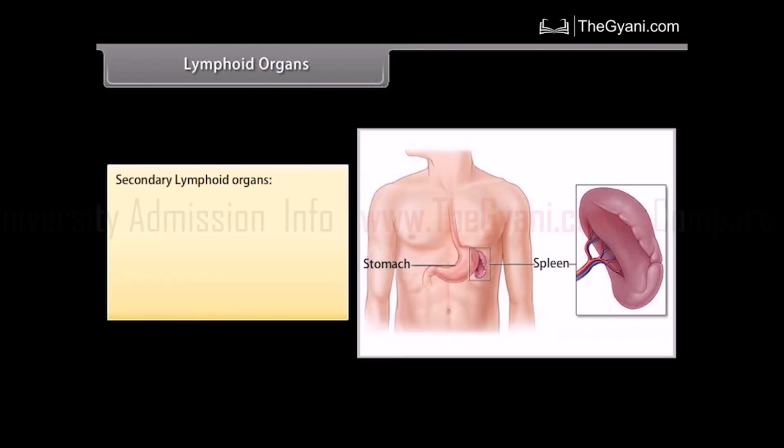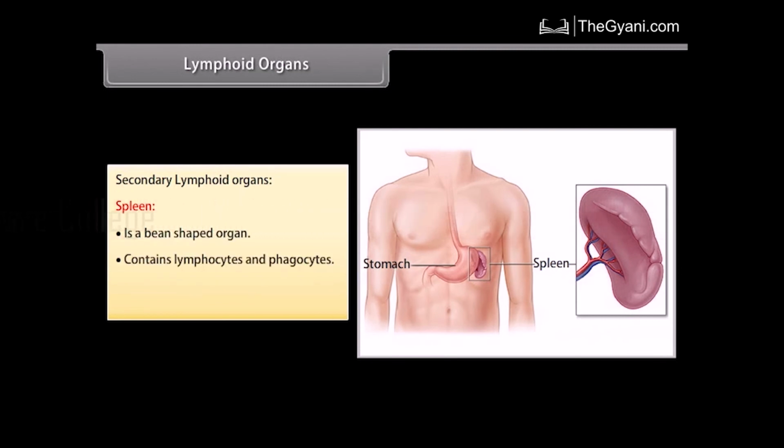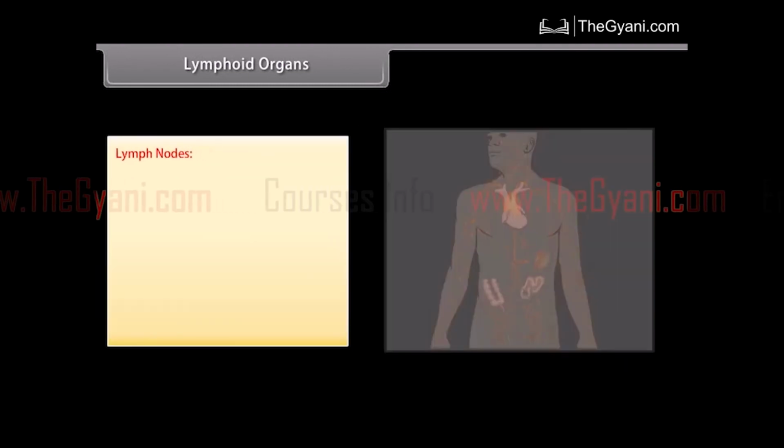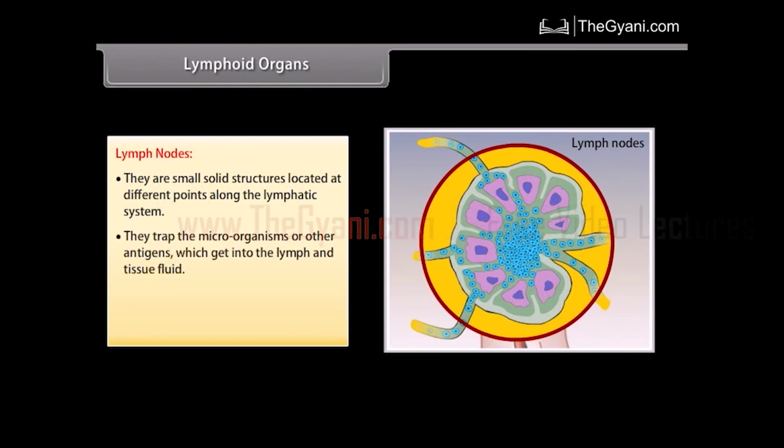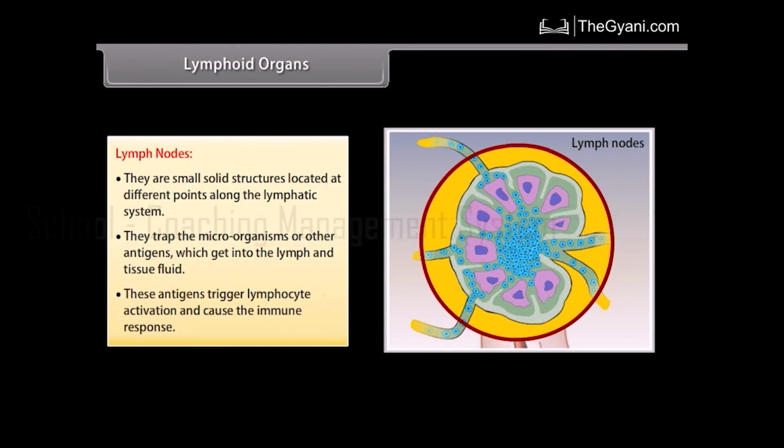Secondary lymphoid organs. Spleen is a bean-shaped organ, contains lymphocytes and phagocytes. It acts as a filter of the blood by trapping blood-borne microorganisms. Lymph nodes are small solid structures located at different points along the lymphatic system. They trap the microorganisms or other antigens which get into the lymph and tissue fluid. These antigens trigger lymphocyte activation and cause the immune response.